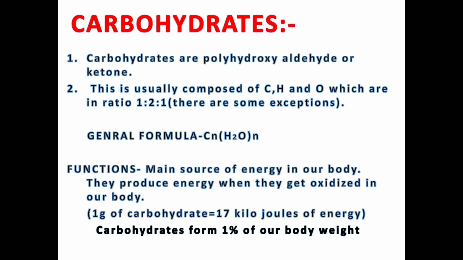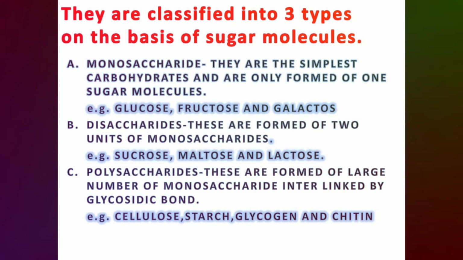These are usually composed of carbon, hydrogen and oxygen, which are in the ratio 1:2:1. But there are some exceptions also. The general formula of carbohydrates is CnH2nOn. Now we will come across the functions of carbohydrates. These are the main source of energy in our body. They produce energy when they get oxidized in our body. Therefore, 1 gram of carbohydrate gives 17 kilojoules of energy. And also carbohydrates form 1% of our body weight.